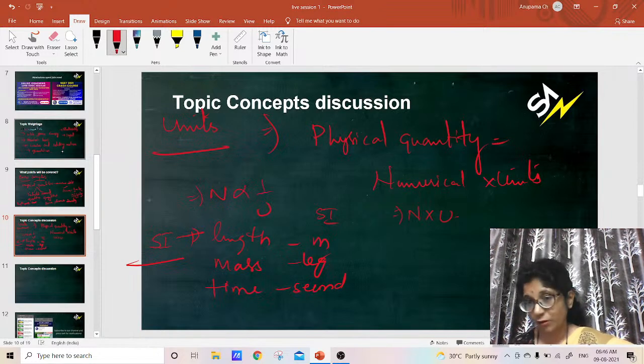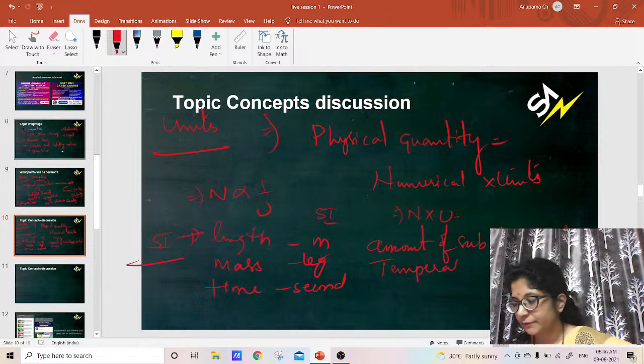Apart from these 3 which we have already discussed, we also have a few things which can be added to the SI system. Those are amount of substance, and the unit of amount of substance is mole. Then we have temperature, and the unit of temperature is Kelvin.